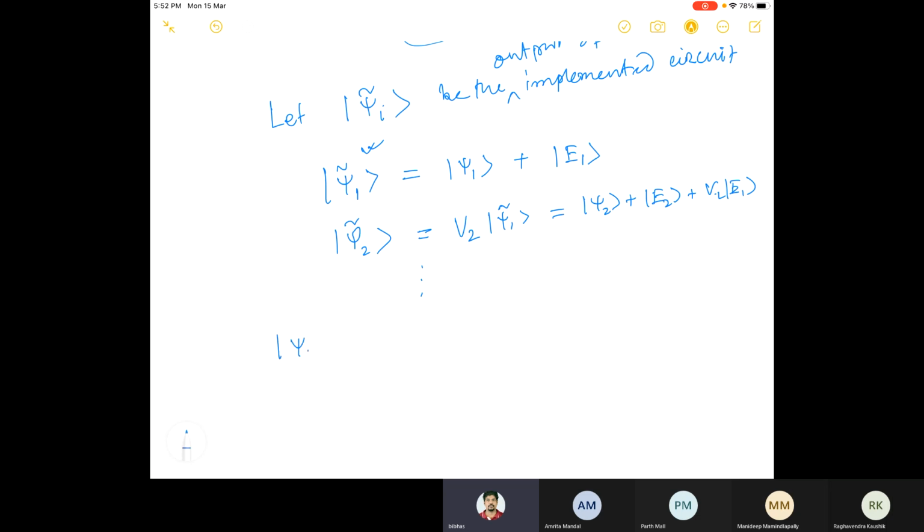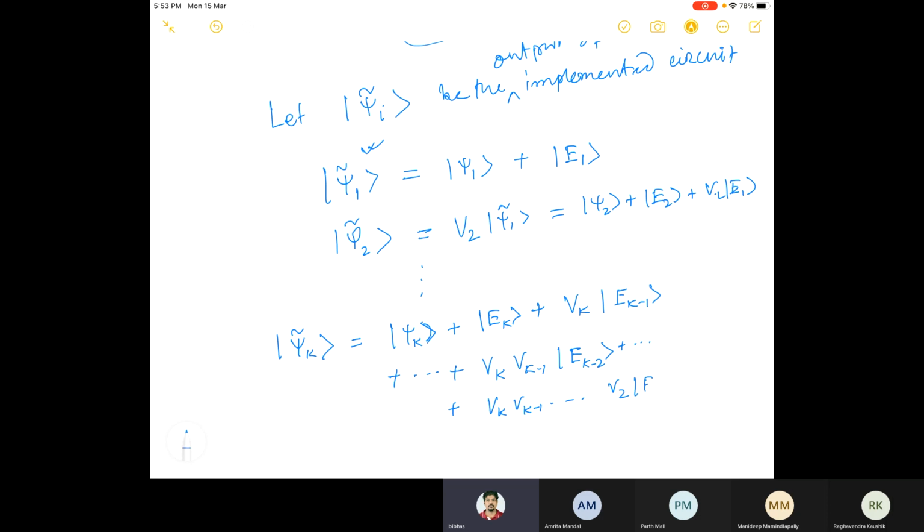You'll get this psi k tilde, equal to the exact one plus the error ek, plus vk times ek minus 1, and then vk minus 1 times ek minus 2, plus dot dot dot, plus vk minus 1 up to v2 and then e1.